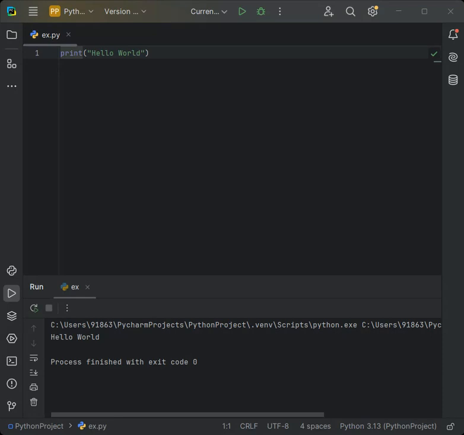The features of Python: it is simple, free and open source, a high level programming language, platform independent, portable, dynamically typed, both procedure oriented and object oriented, interpreted, extensible, embedded, and has extensive libraries. What are the limitations of Python? Performance wise it is not up to the mark because it is an interpreted language. Also, Python is not used for mobile applications.